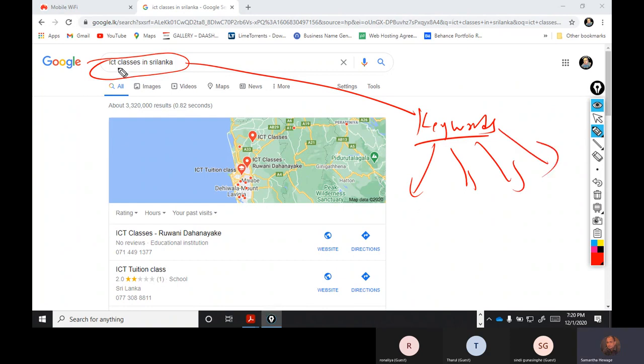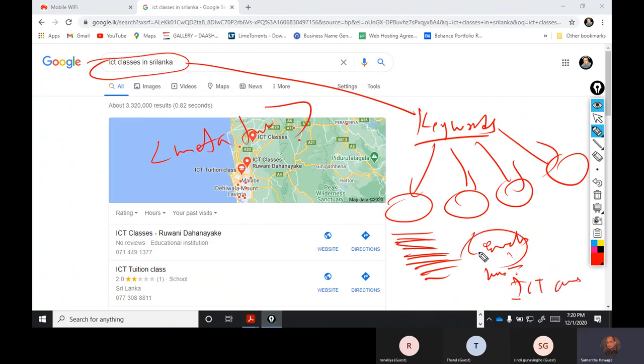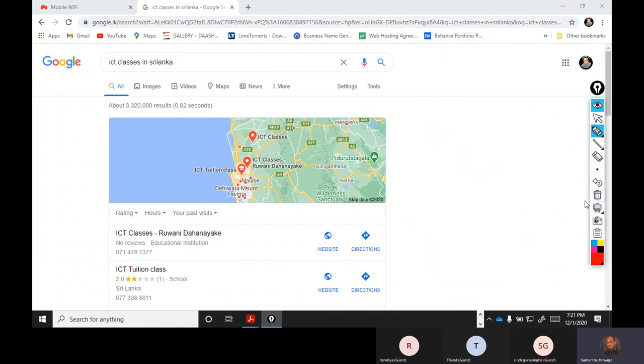They have an algorithm, and they go through millions of websites finding where these keywords are. If you put these keywords in the meta tag in the HTML code, say meta tag keywords, ICT classes, then that website comes first. That is what we mean by search engine optimization. Somehow you should know how to rank your website in the search engine.